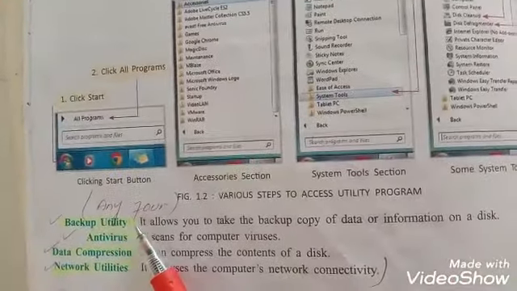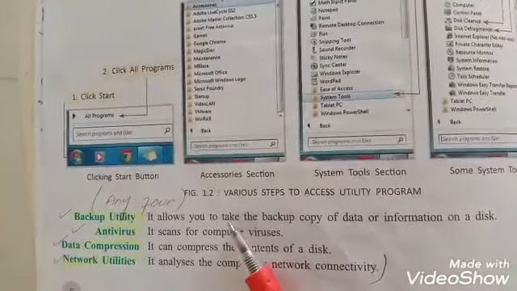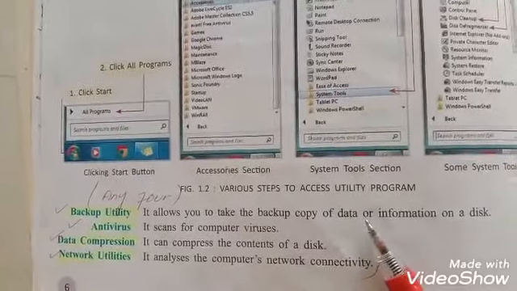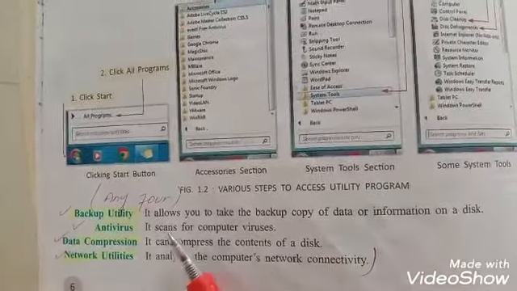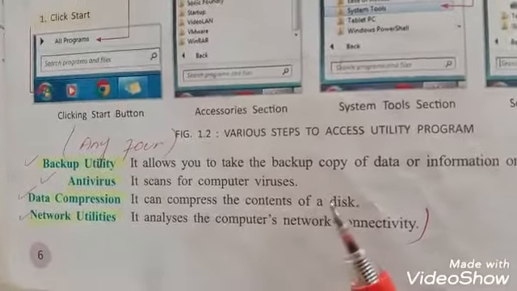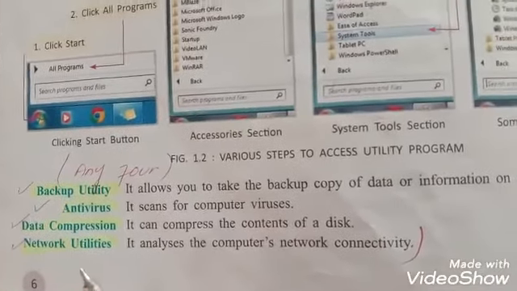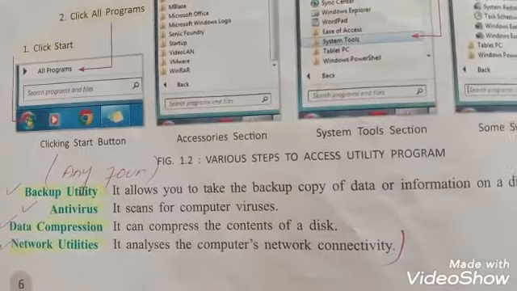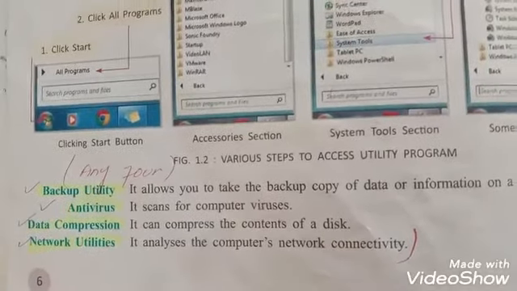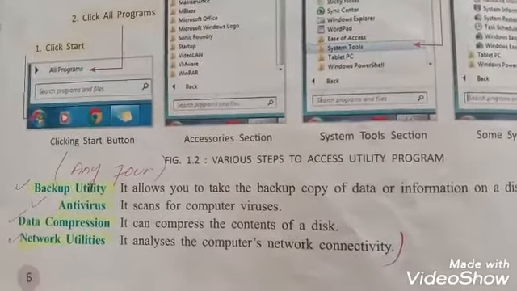First one is backup utility. Backup utility allows you to take a backup copy of data or information. Antivirus scans for computer viruses. Data compression can compress the contents of a disk. Network utility analyzes the computer's network connectivity.